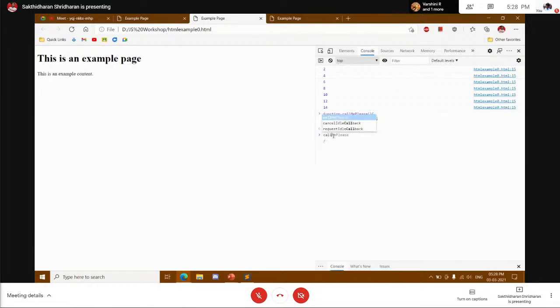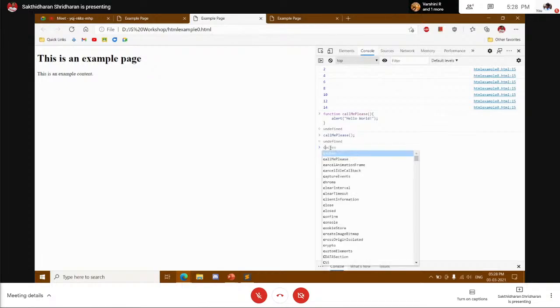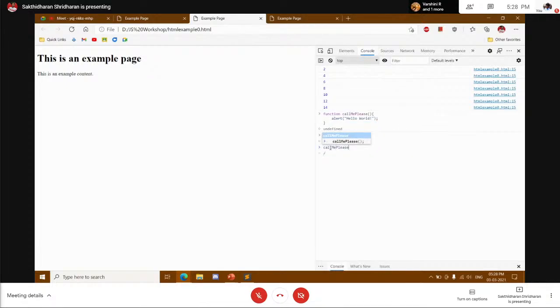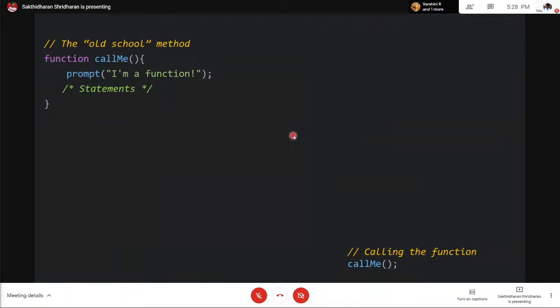So if I call me please and open close braces, then it calls the function. And one more thing, to call a function, you must explicitly use open and close braces. In other words, if you just give the name of the function, it just returns the description of the function. It won't call the function. It will return what the function is, because it's kind of like a variable here. If you enter the variable name, you get its value, right? It's kind of like that. So functions are also stored in variables, and that's what we are going to see in the next method.